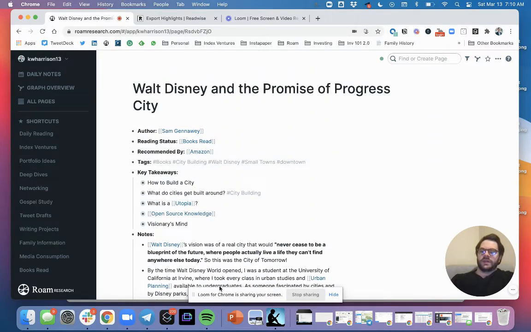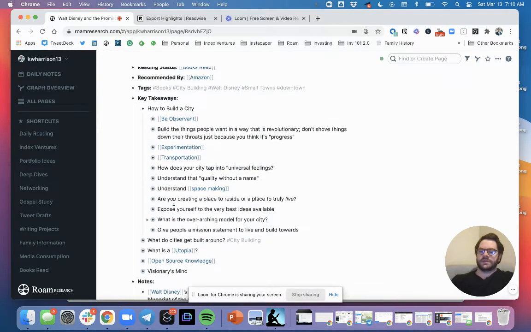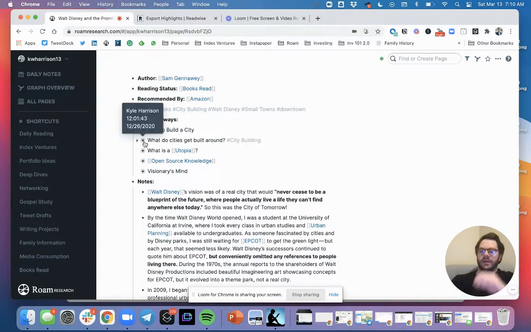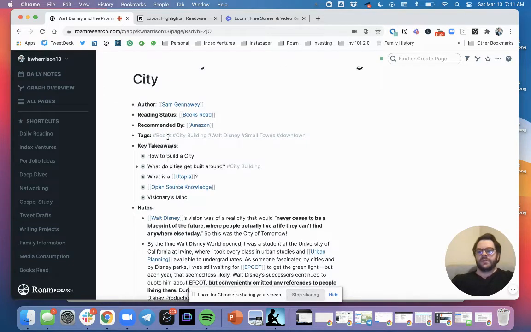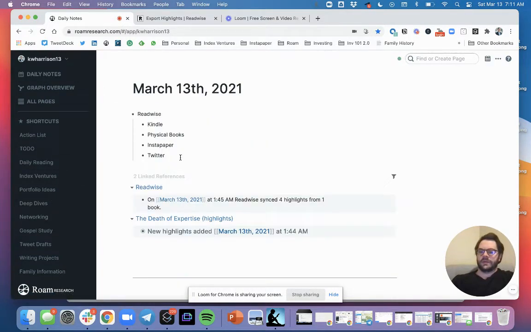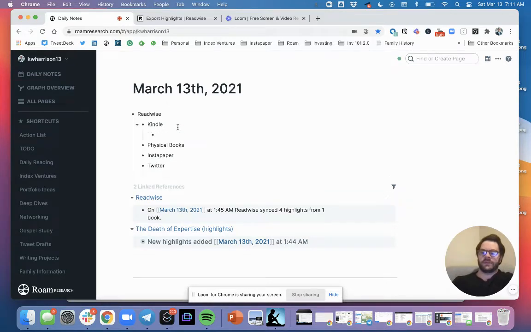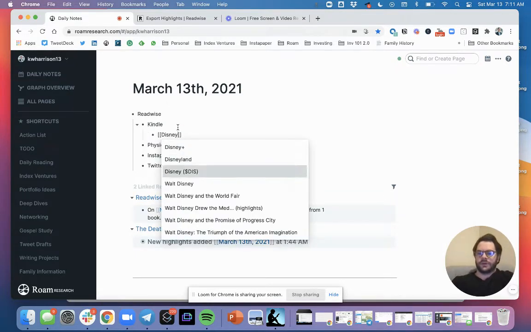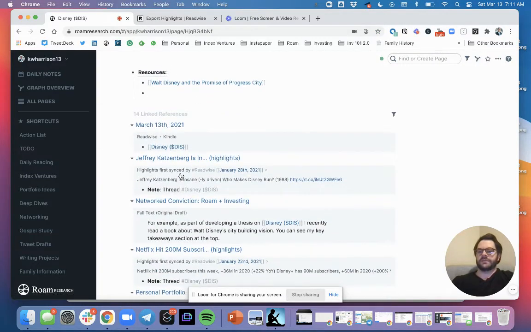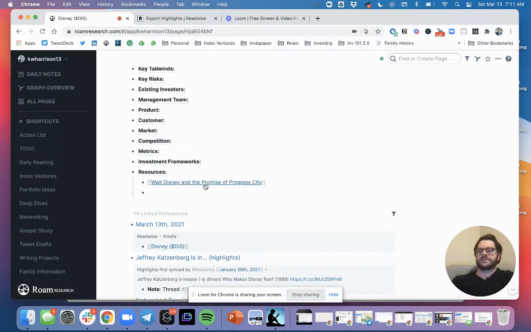And then as I'm reading it, I'll start to notice high-level ideas, so I'll come up here into my key takeaways, and I might pull in different high-level ideas that are interesting in how to build a city. How this is relevant. As I'm reading that, if I felt like this was actually super relevant to something, I have this book that I've read.